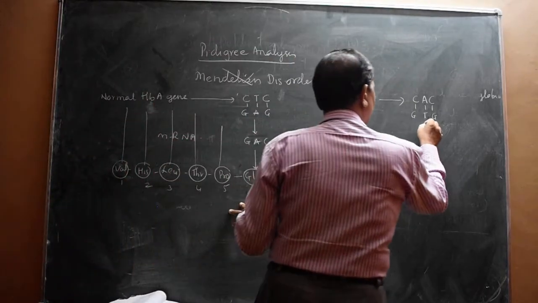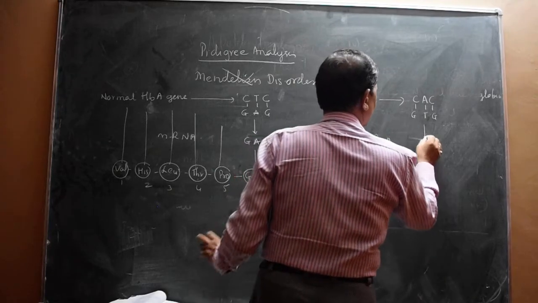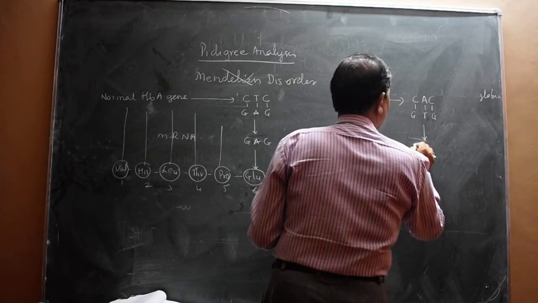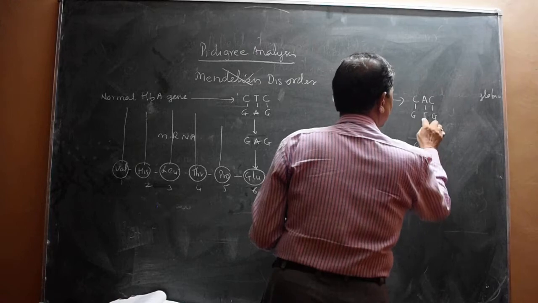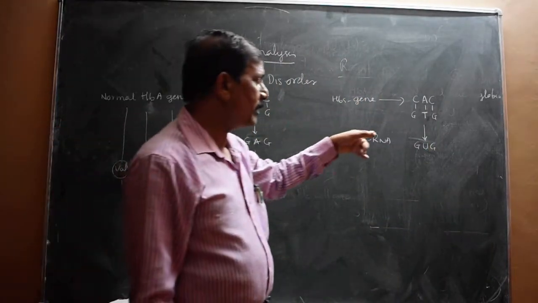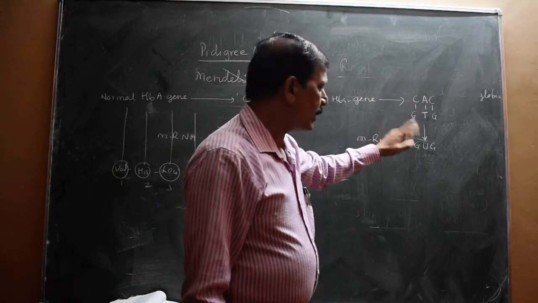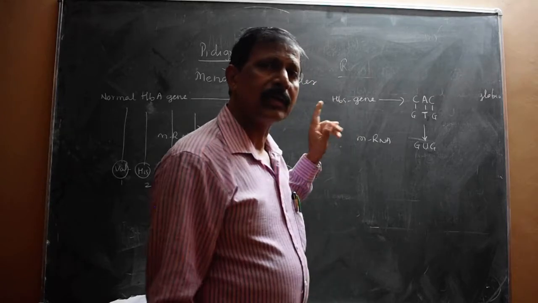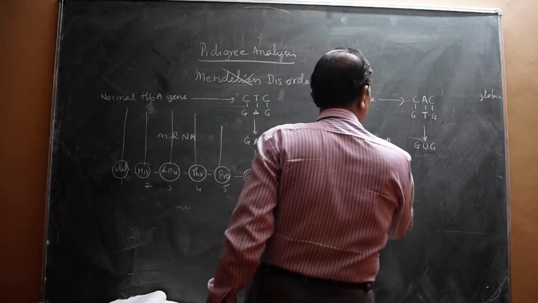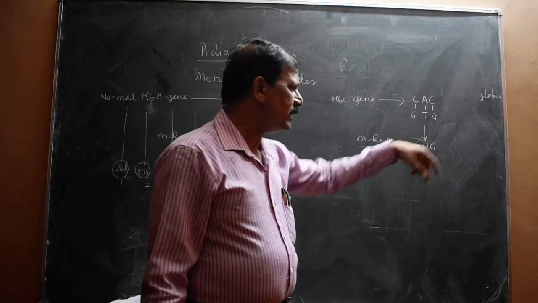And if it is undergoing mRNA formation, that should be GUG, meaning T is not in RNA. Thymine is not present in RNA. Thymine is present only in DNA. So that is why, when it undergoes transcription and mRNA formation, it is converted to GUG.